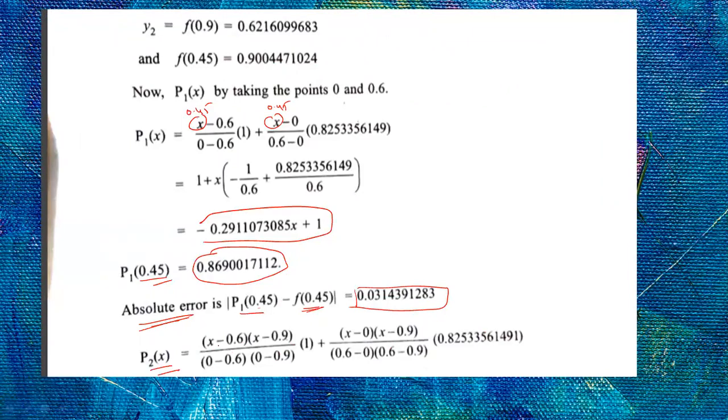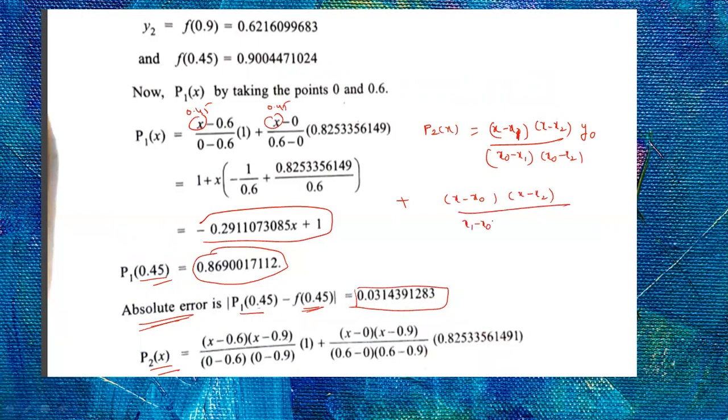Next, I want to find the second degree polynomial. What is the formula? (x − x1)(x − x2)/((x0 − x1)(x0 − x2)) · y0 + (x − x0)(x − x2)/((x1 − x0)(x1 − x2)) · y1 + (x − x0)(x − x1)/((x2 − x0)(x2 − x1)) · y2. This is the second degree polynomial.